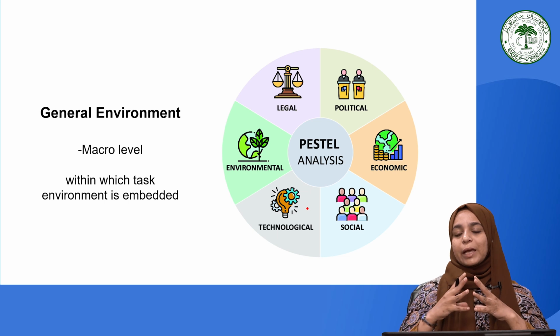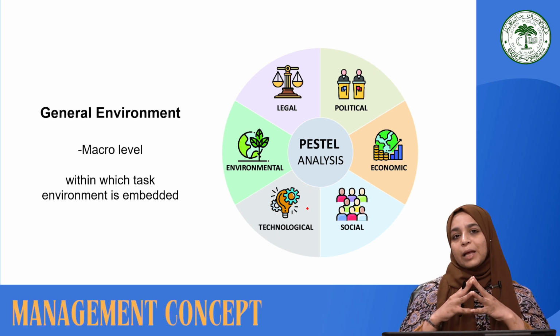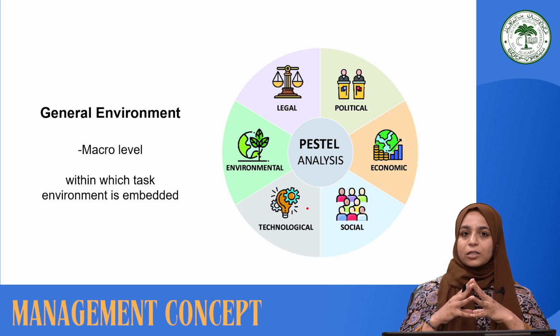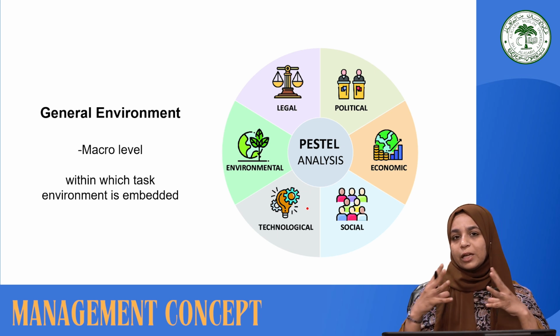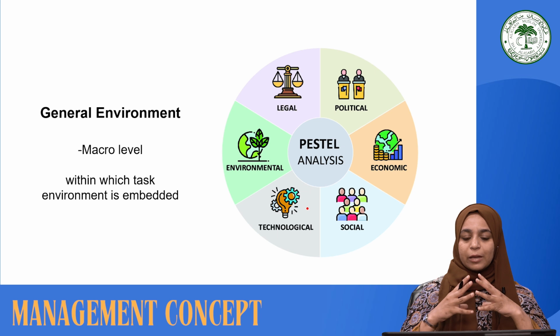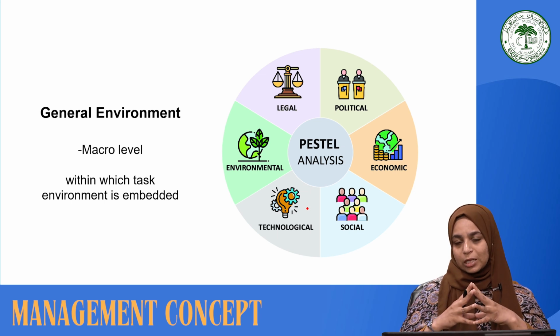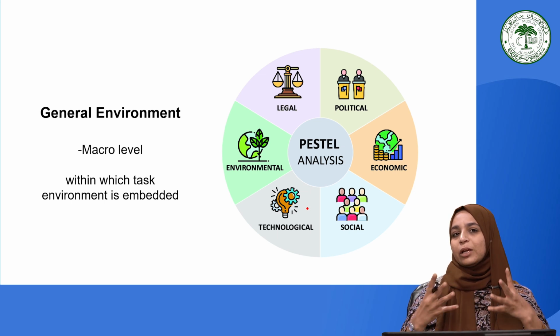But how the understanding of these factors will help organizations to decide and plan better for their organizational decision making, that is where the essence of management lies. Now, the factors which define the general environment broadly encompass the elements which are also embedded in the task environment. So we could say that it is a macro level environment.